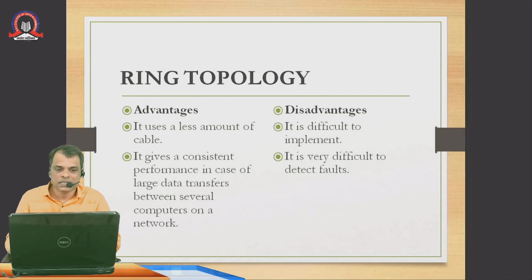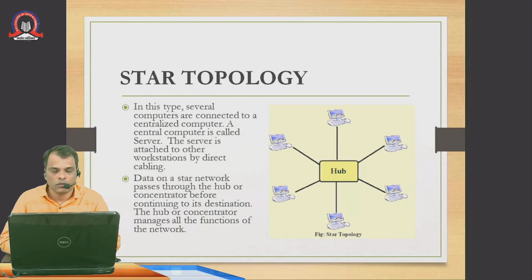Now the last is the star topology. We are all aware of this because you might have seen, when you get the internet connection, there is a box outside your house, and from that box one connection comes inside to everybody's home. So that box is actually a hub or switch. From there one wire comes to the individual's home. So this type of arrangement of network, or when you connect your computers like this in a network, it is called a star topology. In this type, several computers are connected to a centralized computer.